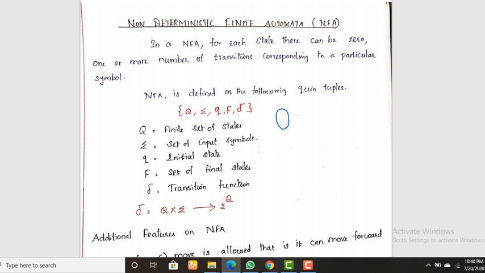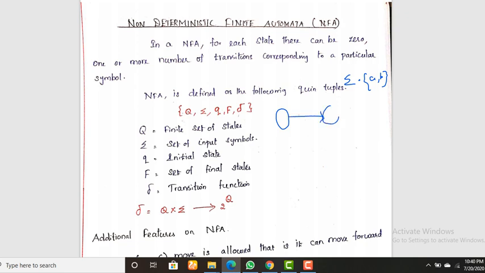For example, if sigma equals {a, b}, in DFA a state, on receiving input a, moves to only one state.